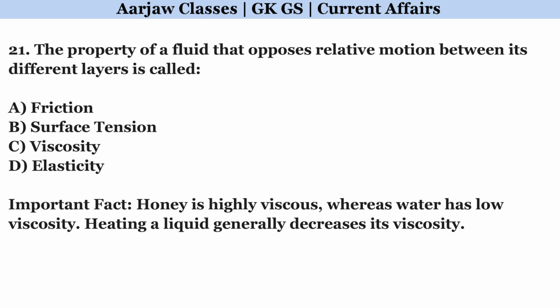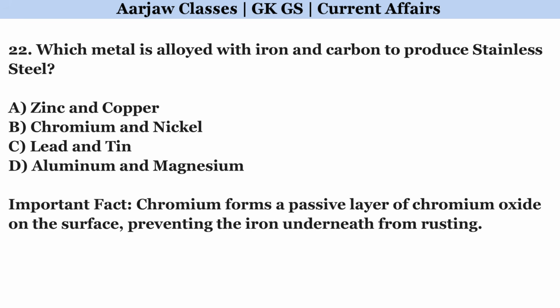The property of a fluid that opposes relative motion between its different layers is called. Correct option is C. Viscosity. Which metal is alloyed with iron and carbon to produce stainless steel? Correct option is B. Chromium and nickel.